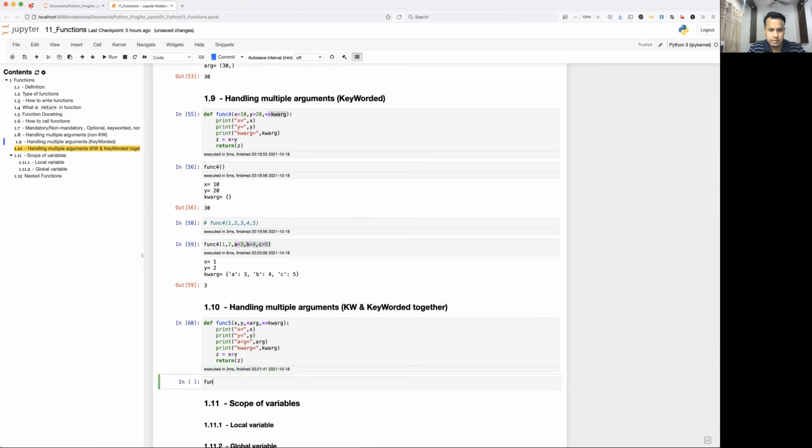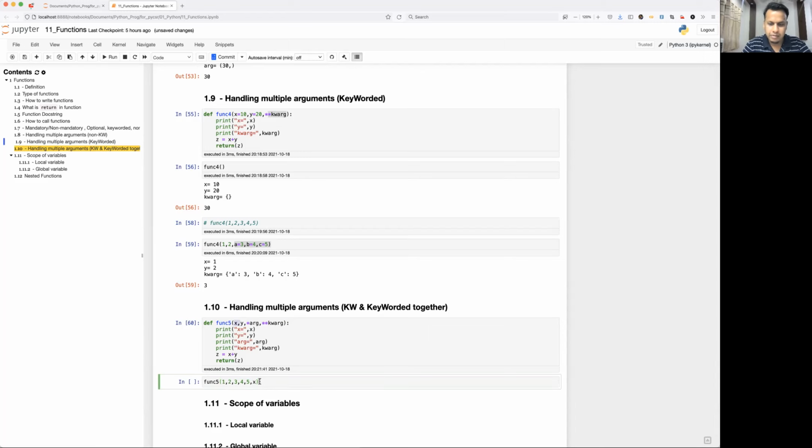Okay, let me just call func5. So func5, now we have 1, 2, 3, 4, then 5, and after that keyword, right? So I'll just give x, comma. Okay, remember one more thing. Since x and y you have already defined, you are not supposed to use the same parameter name while passing it as keyworded.